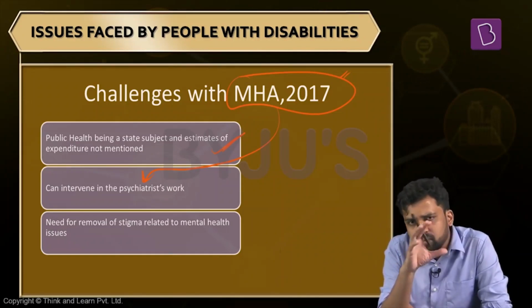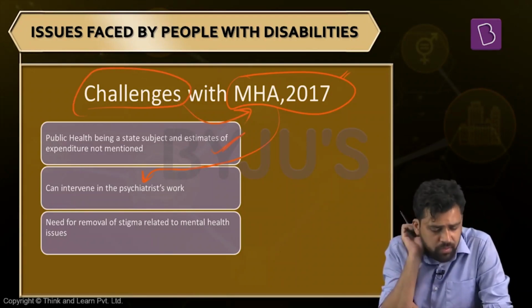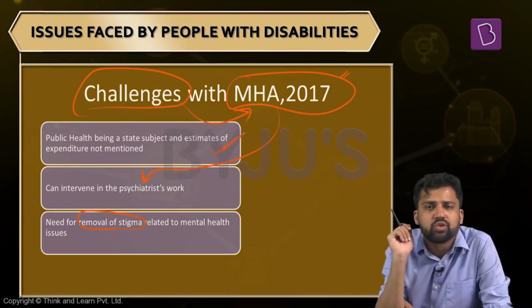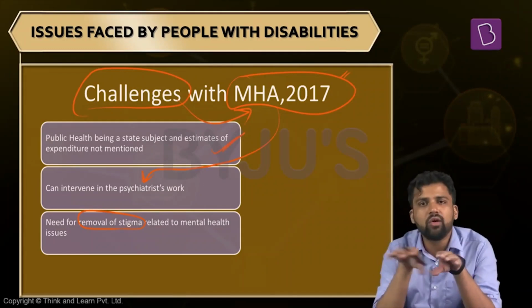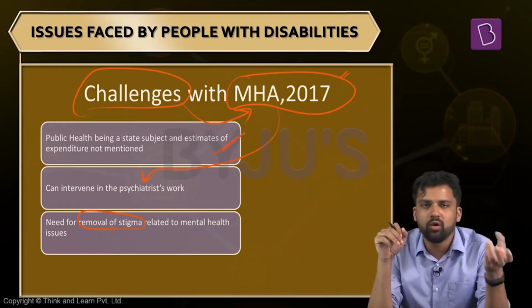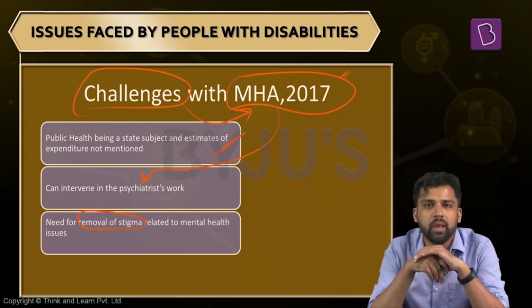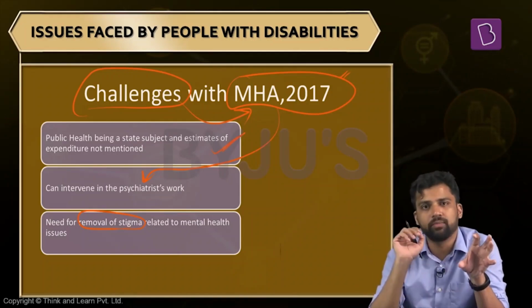And the most important challenge, which can inhibit the successful implementation of the Mental Health Care Act, is the stigma that is there with mental health care in society. Generally, in society, people do not give equal weightage to physical fitness and mental health care. If someone is falling sick, they will immediately go to the hospital, or they might immediately pop a pill if there is any physical ailment. But whenever there is some mental health issue, people will not. And in case someone is having some mental health issue, others might ridicule that person. They will consider this person mentally weak.